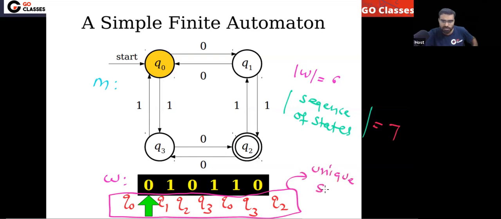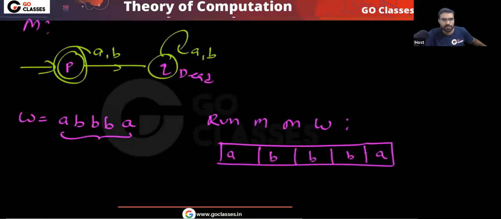What is the length of this unique sequence? How many states are there in this sequence? That is 7. So this is the point. I hope all these points are clear. This is the simple observation you can easily make. Similarly, you can notice this example also. Just check it. If this is your string and you run this machine M on it, your DFA will start in the initial state. In the initial state, when you read symbol A, where will you go?